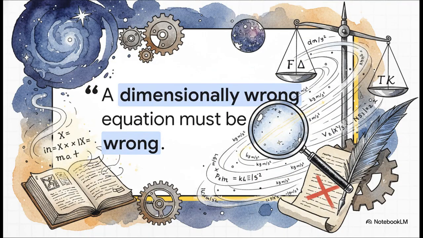But you've got to respect the absolute power of this homogeneity principle. As the rule goes, a dimensionally correct equation need not be an exact equation, but a dimensionally wrong equation must be wrong. If you spend 10 years deriving a brand new theory of physics, and at the very end your dimensions for force somehow equal the dimensions for temperature, your theory is mathematically dead on arrival. It is literally the universe's ultimate spell checker.